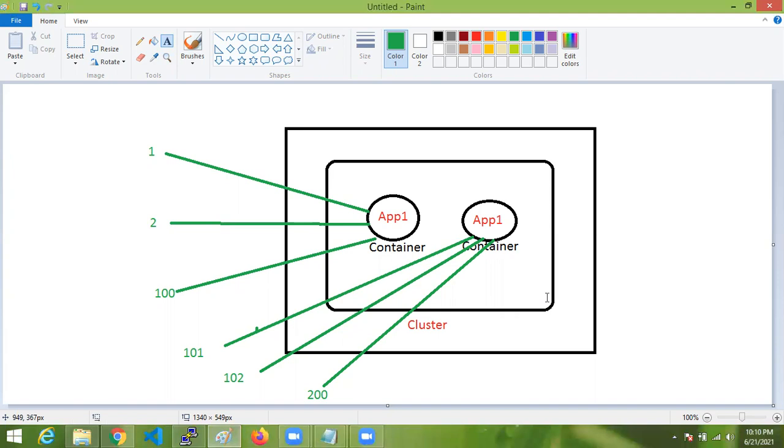Increasing the instances means scale up. When there is low traffic, do you require more instances? No, you want to scale down. You want to decrease the instances of the container of the same application.